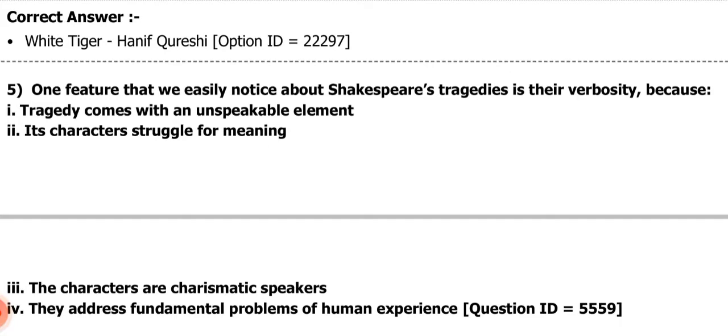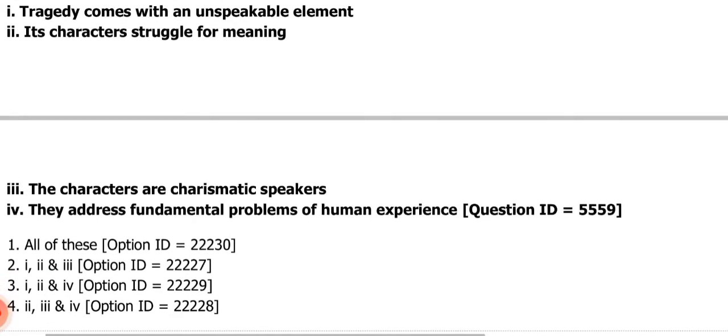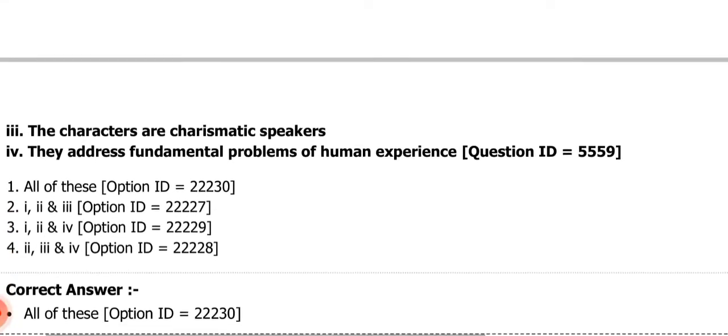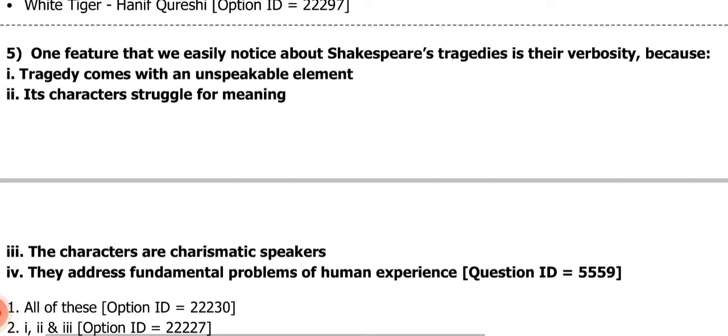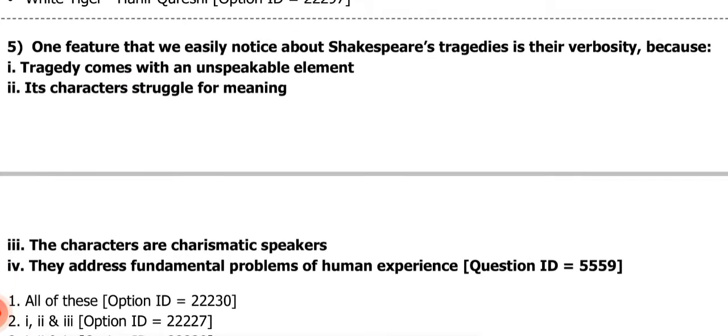So what will be the correct answer? Options are all of these, 1, 2 and 3, 1, 2 and 4, 2, 3 and 4. So the correct answer is all of these. That means all the 4 options are correct related to Shakespeare's tragedies.